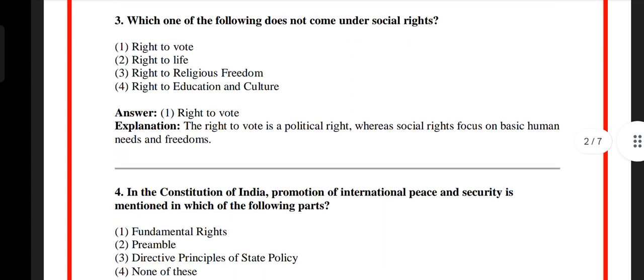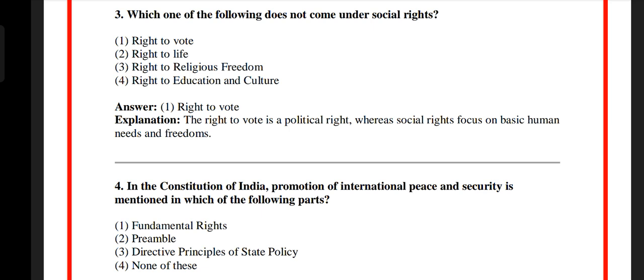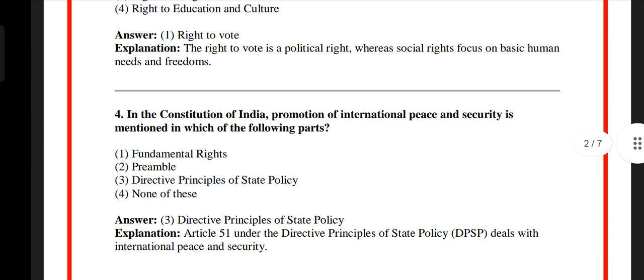Question number 4. In the Constitution of India, promotion of international peace and security is mentioned in which of the following parts? Option 1 fundamental rights, option 2 preamble, option 3 directive principles of state policy, option 4 none of these. The answer is option 3 directive principles of state policy. Article 51 under the directive principles of state policy deals with international peace and security.